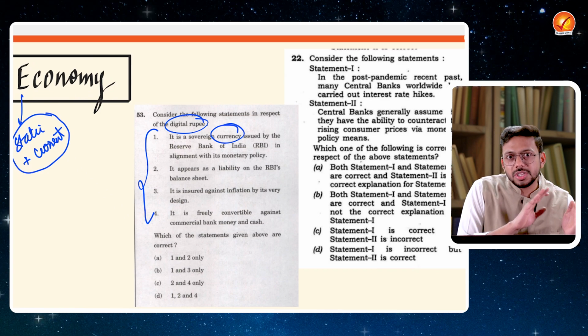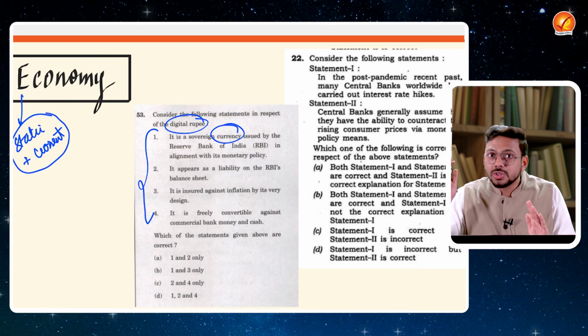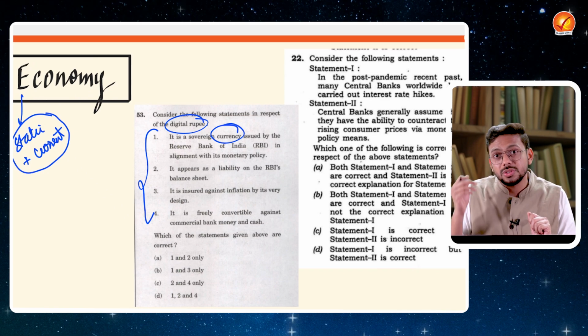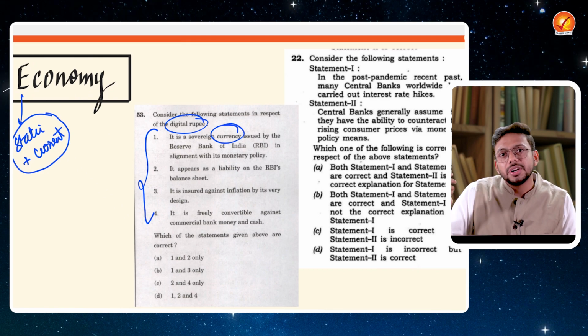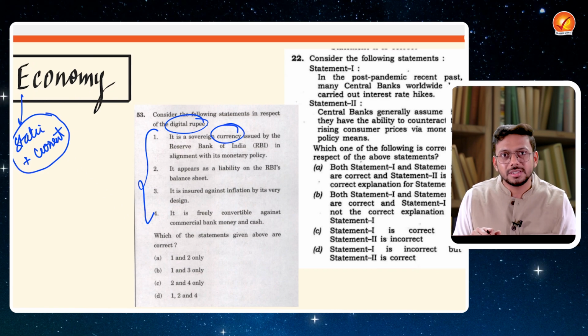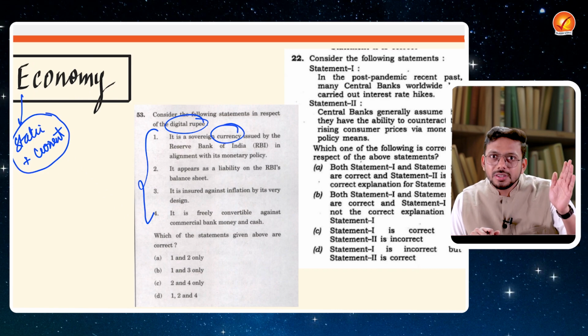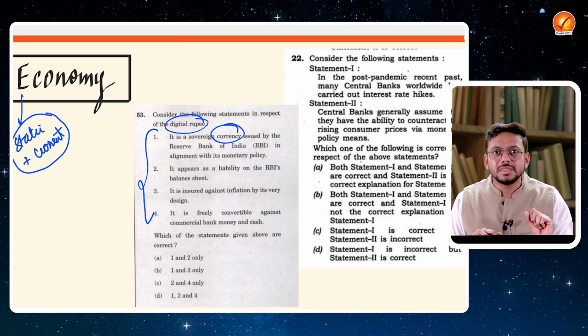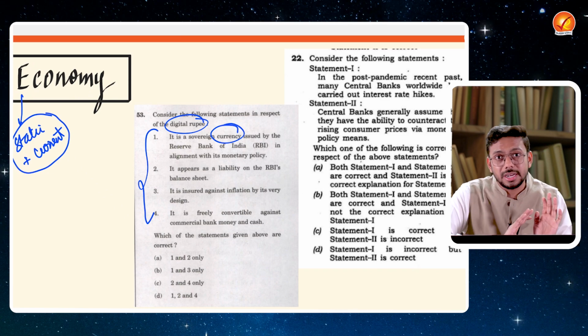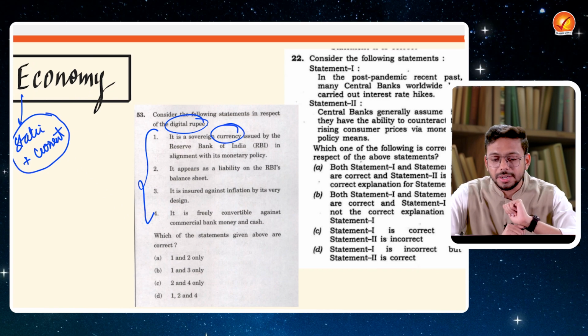How is cryptocurrency going to tackle or impact the sovereign currency that the RBI has, or that the government has, that India has, right? What is going to be the impact? How is it going to impact multiple parameters of the currency, the value of the currency, the interest rates, the bond rates, all those kind of things? So when cryptocurrency is in news, currency is that static topic, cryptocurrency is the current affairs in that, the digital rupee is the current affairs in that. That is what you have to study.